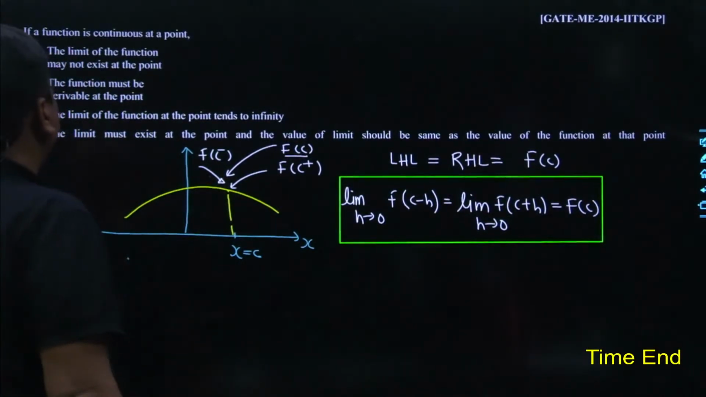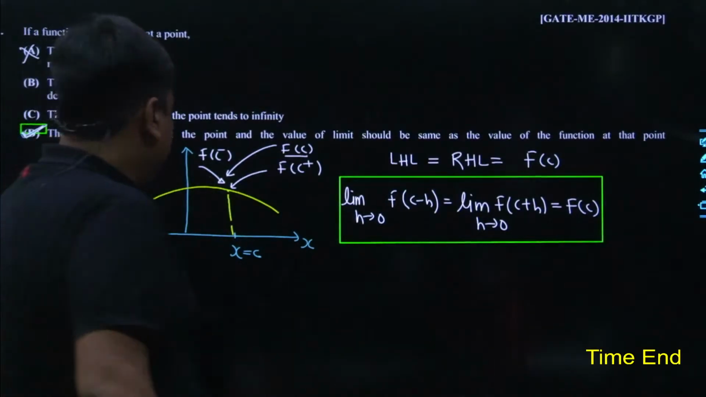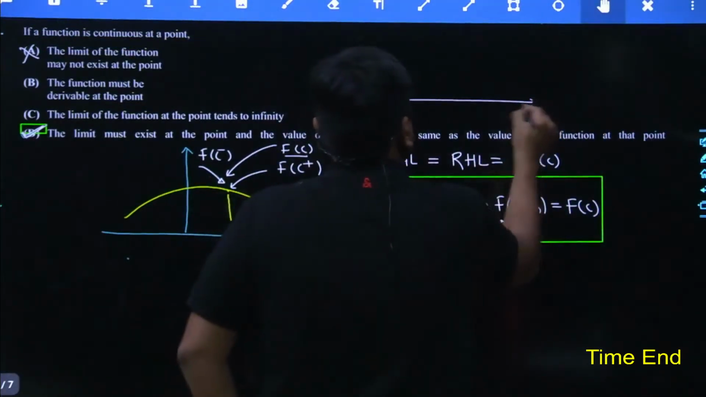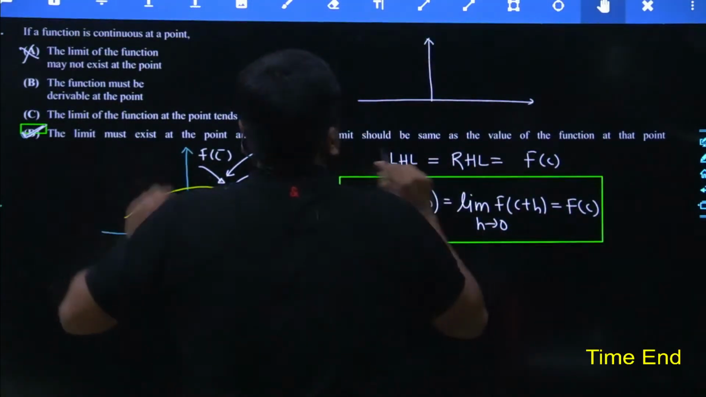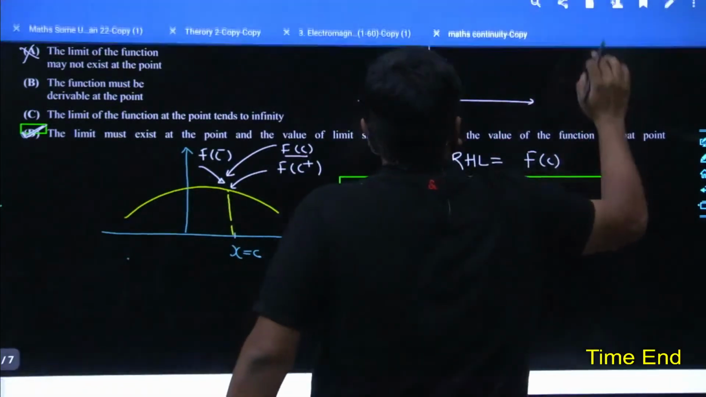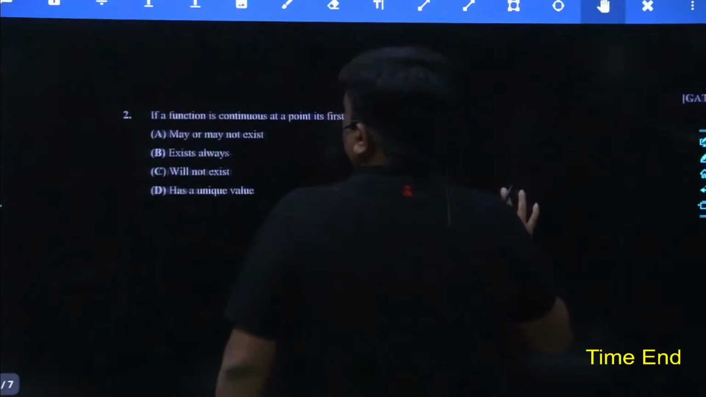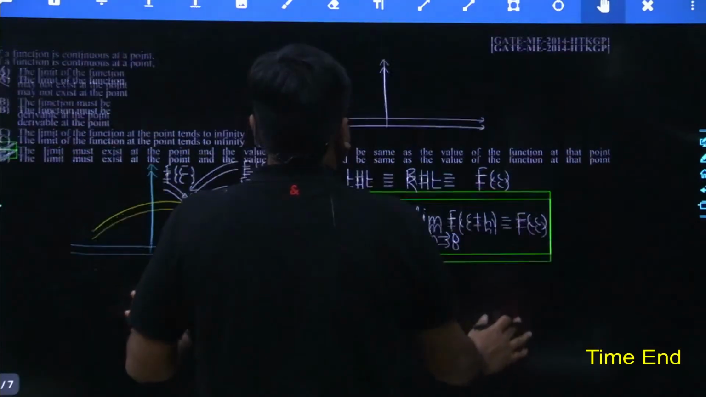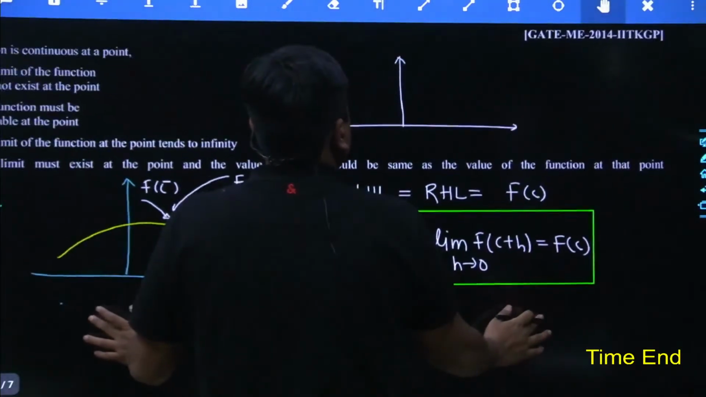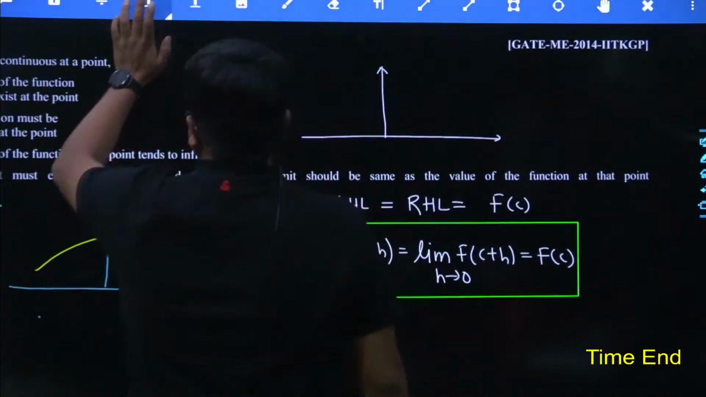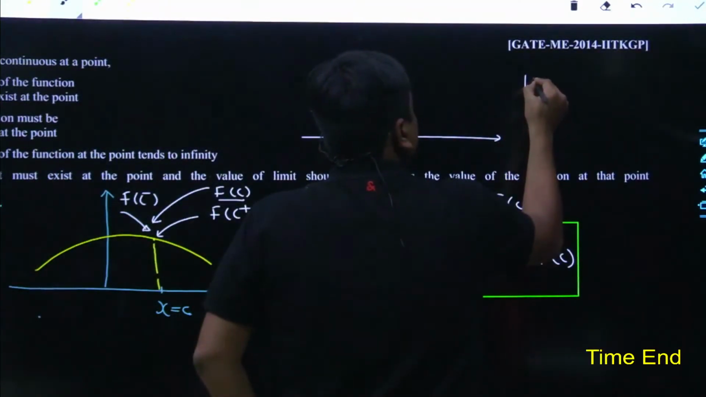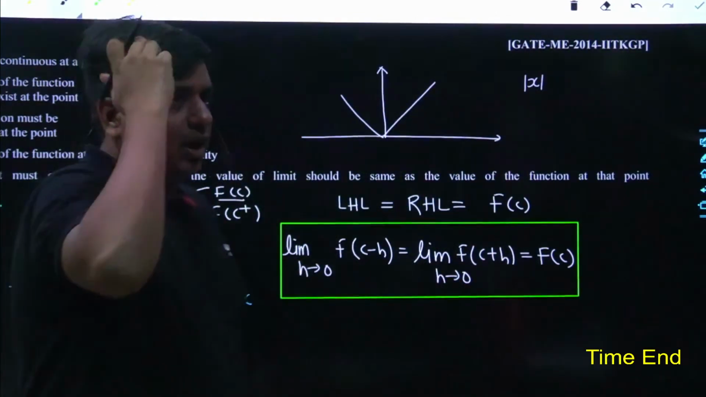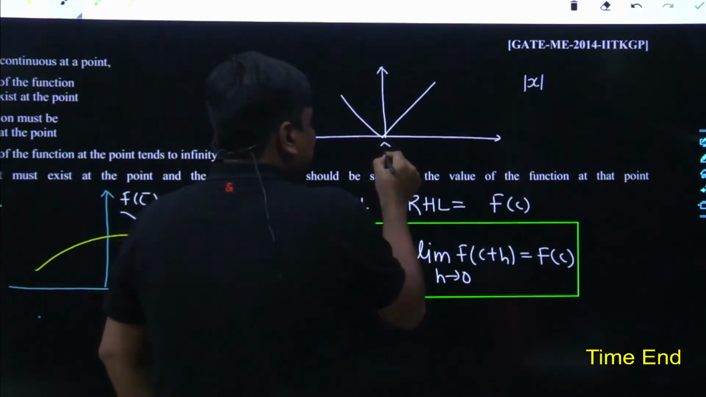The function must be derivable at a point, not necessary. We have already seen this. Let's take an example. This has been my x-axis, and let's take this has been my y-axis. What I have been doing over here? I had made a modular function. Let's take that function is f(x) is equals to mod of x. Mod of x looks something like this, and this would be upward facing, and let's take my point of interest is x is equals to c.